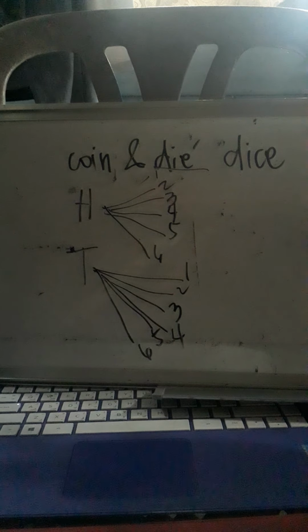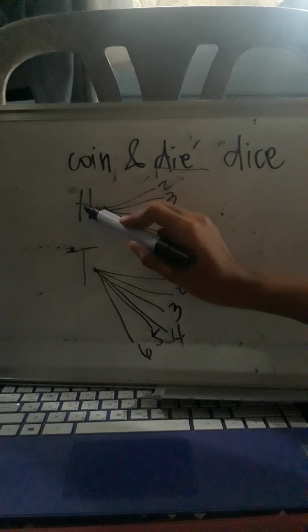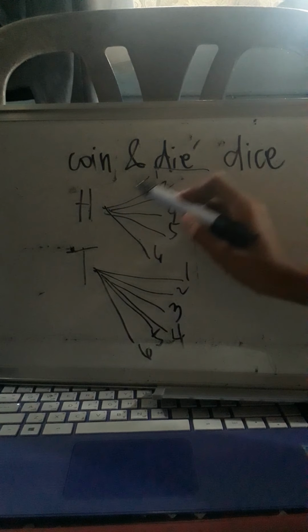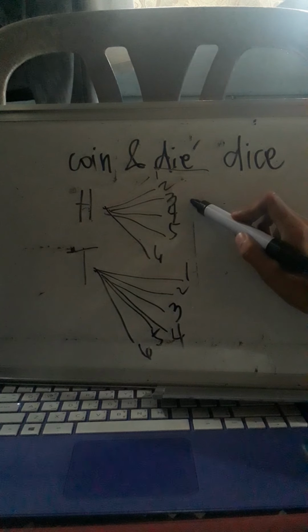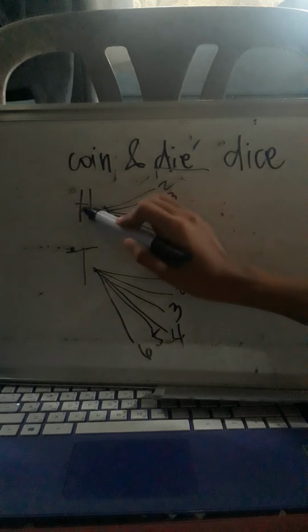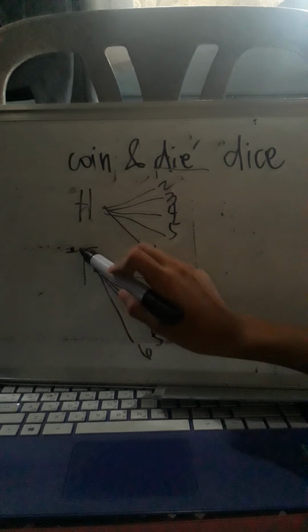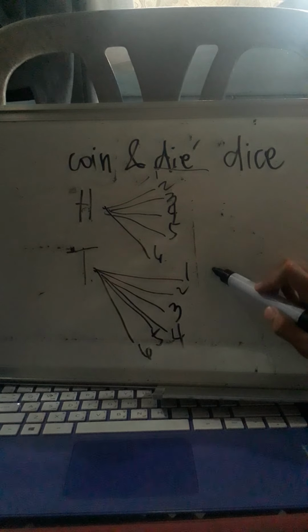So, ayan po. Okay. So, ang kapartner ni H or ni head ay 1. Pwedeng head 1 or pwedeng head 2. Head 3 yung lalabas. Head 4, head 5, head 6. O kaya naman po, sa pangalawa, tail 1, tail 2, tail 3, tail 4, tail 5, and tail 6. Ito po lahat ng possible outcomes po natin. Yung pinaka-sample space po ng rolling a coin and a die po natin.